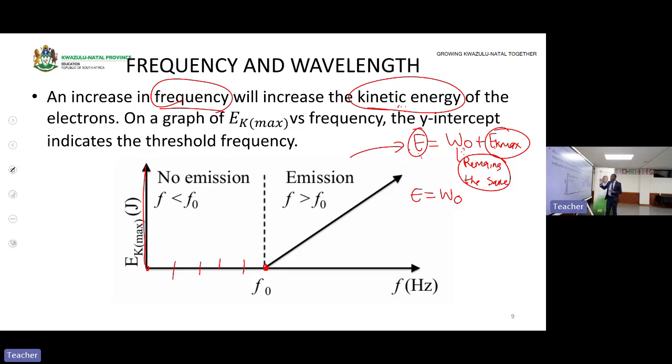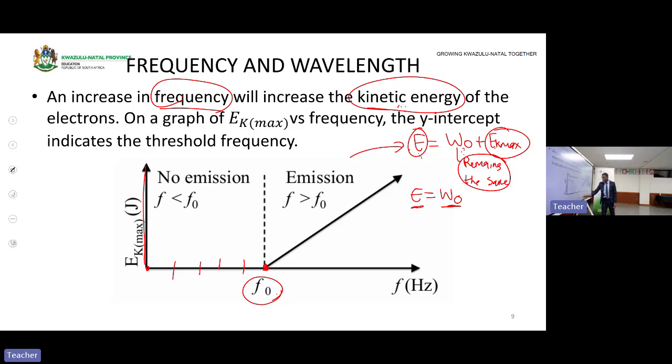Then we are going back to the conclusion: electron will be emitted, but with what? With 0 kinetic energy. However, work function is equal to what? The energy of light. Then that's why here where the graph cuts the x-axis, we are saying this is a threshold frequency. Because it's where the electron will be emitted, but with what? With 0 kinetic energy.